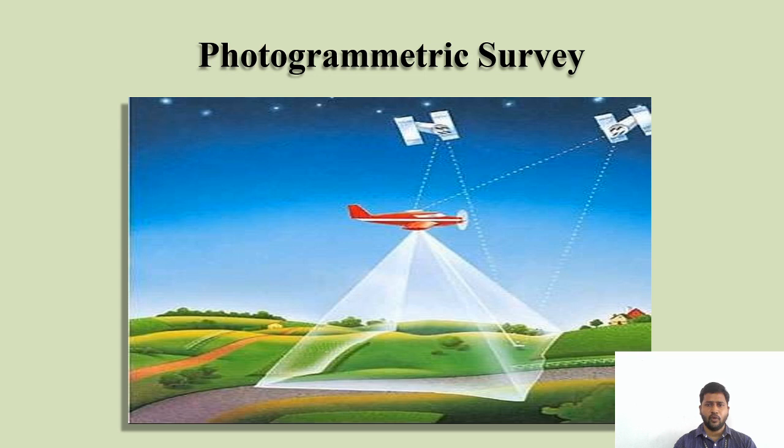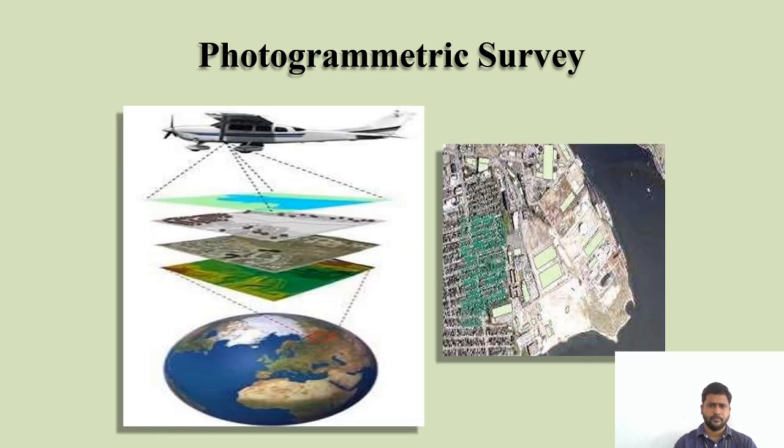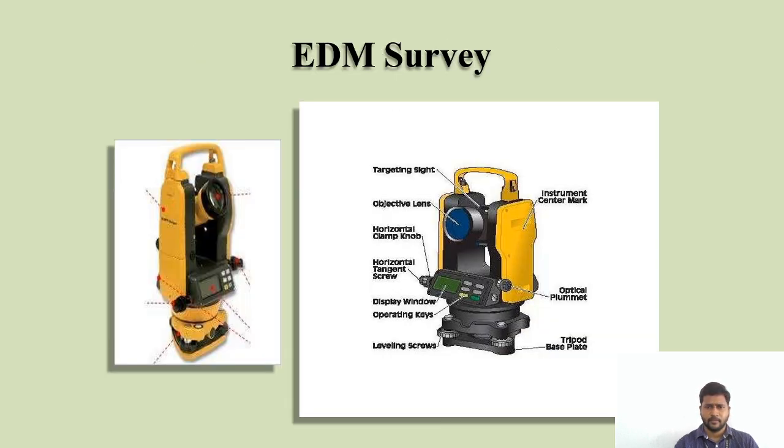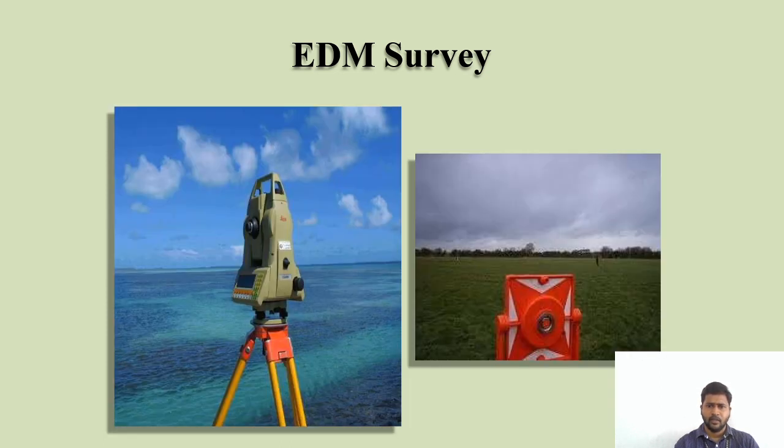This is an aerial photograph of how information is collected when a disaster occurs. These are also aerial photographs collected to estimate the cost of loss. This is an EDM instrument, similar to your total station. This is called a prism, where we need to sight with the help of the EDM.